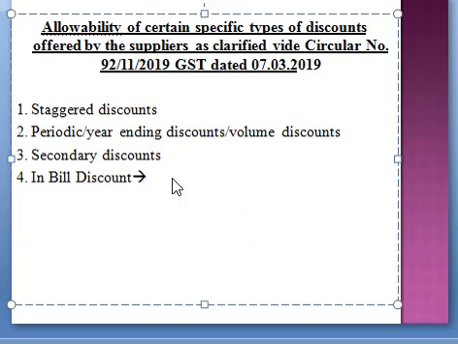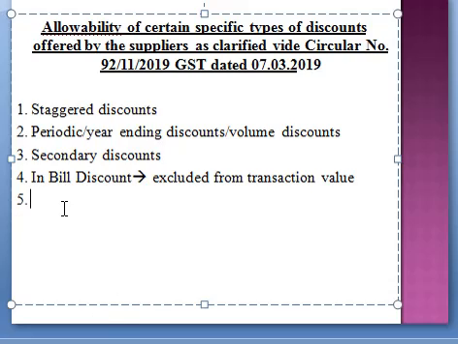So you can write over here, in bill discount excluded from transaction value. If you find the word staggered discount, periodic discount, volume discount, secondary discount, then these shall also be excluded.